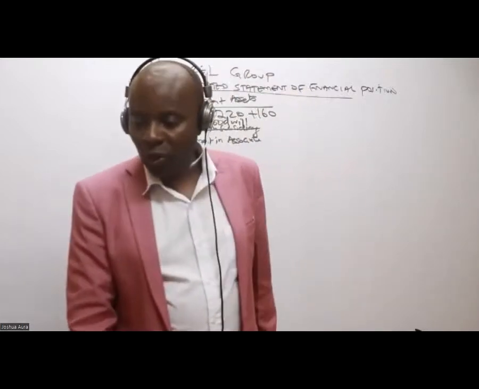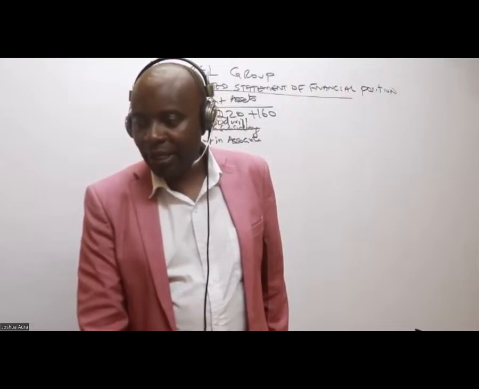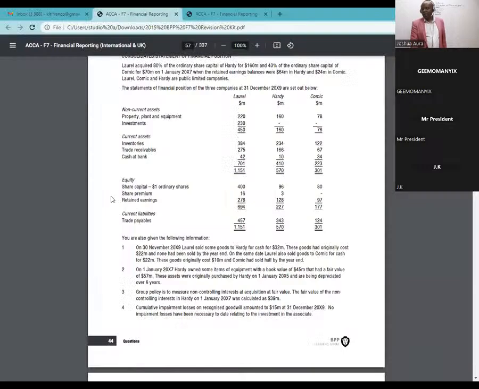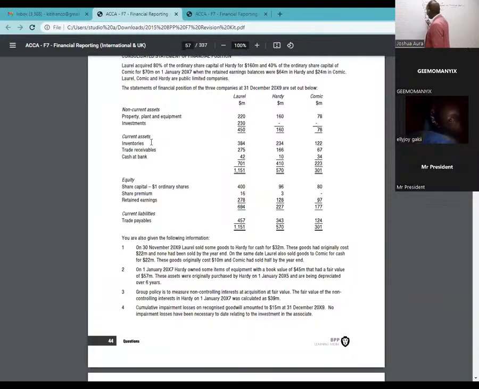Great, so we are continuing nicely. Go to the next step. We have here current assets. Under current assets, what do we have? We have inventory.